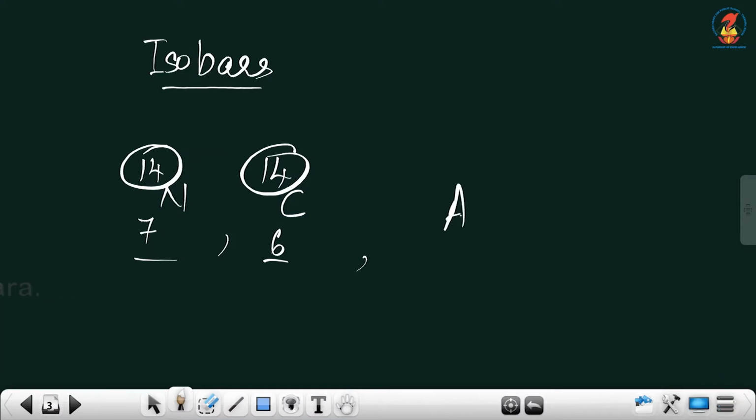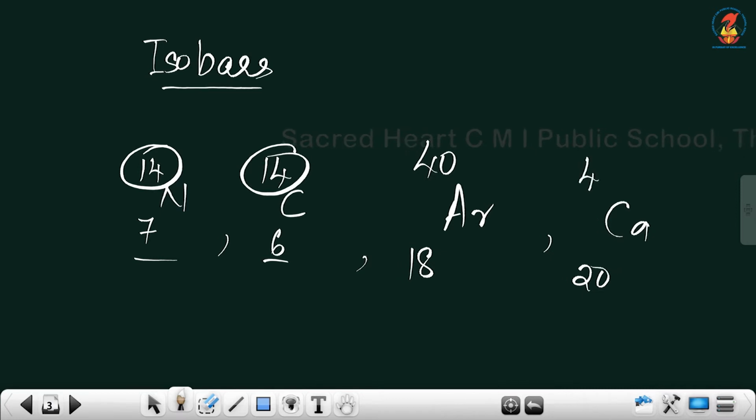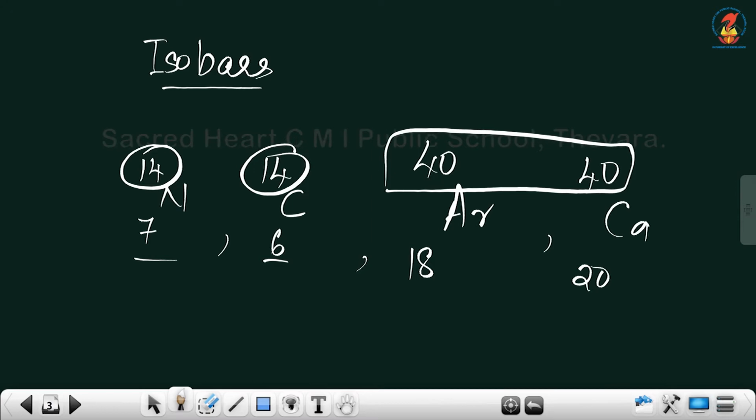Argon's atomic number is 18 and its mass number is 40. In the same way, calcium's atomic number is 20 and its mass number is 40. So these two have the same mass number but they are different elements. Such a pair is known as isobars. So, you understood the difference between isotopes and isobars.